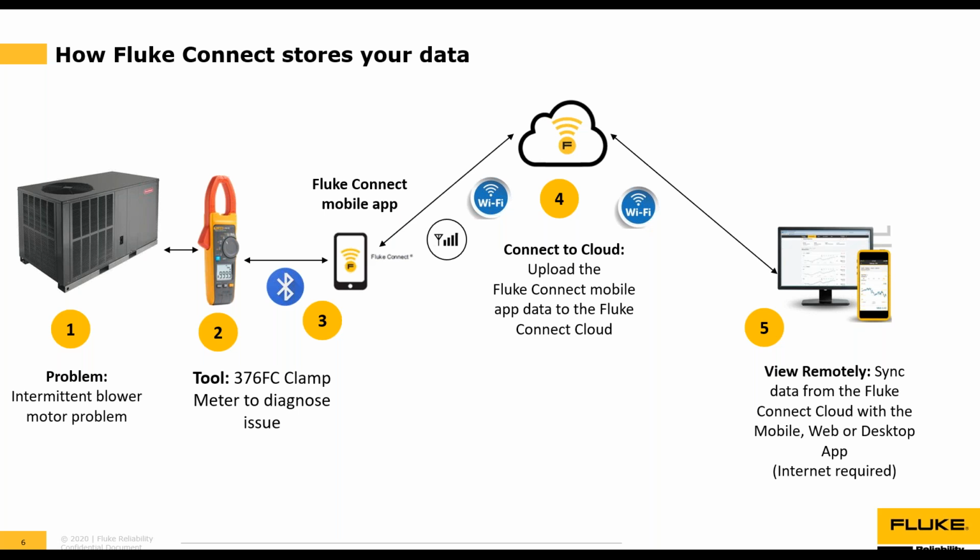If the cell phone is out of range, the data will be stored on the phone until it reconnects to a cell signal or Wi-Fi, which is why our software works from anywhere, even an elevator shaft or in a mining field. Users can then access the Fluke Connect data in the cloud via any web-enabled device, such as a web browser, the mobile app, or a desktop software, as you can see in step 5.